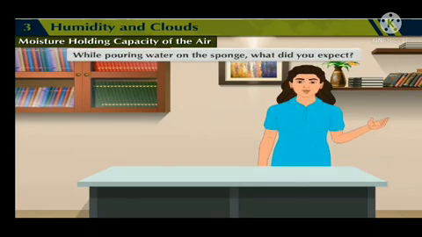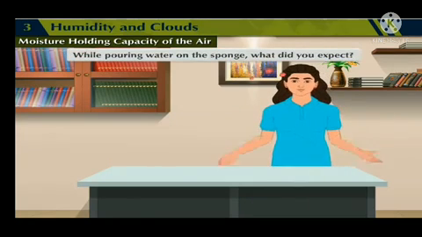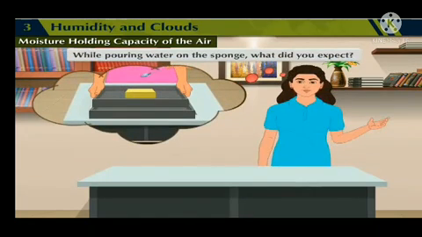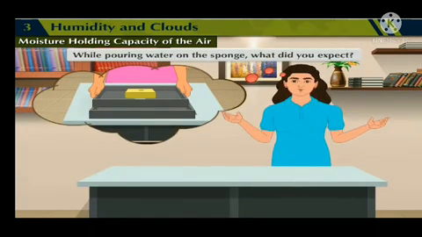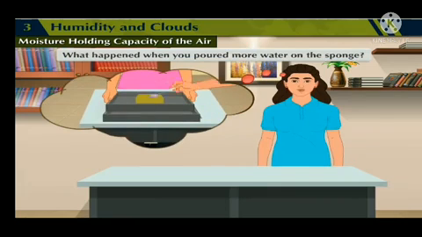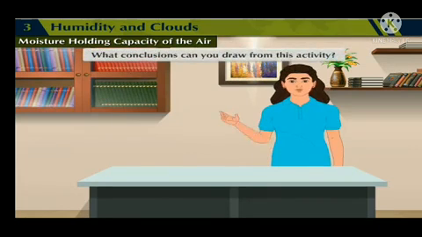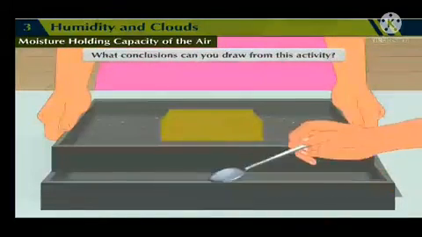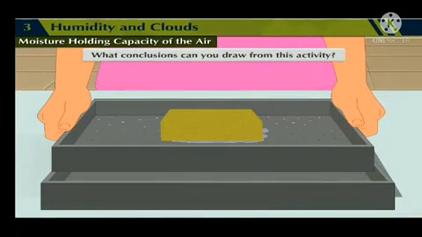While pouring water on the sponge, what did you expect? While pouring water on the sponge, we expected that water would trickle out from the sponge. What happened when you poured more water on the sponge? When we poured more water on the sponge, the water trickled out from the sponge. What conclusions can you draw from this activity? After certain limits, the water holding capacity of the sponge gets over and it becomes saturated.